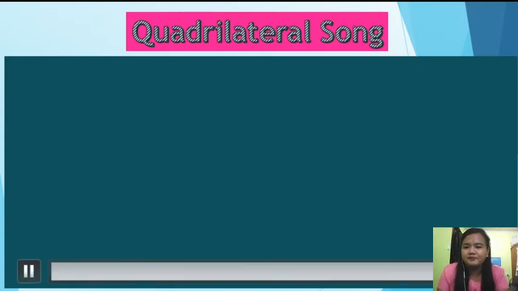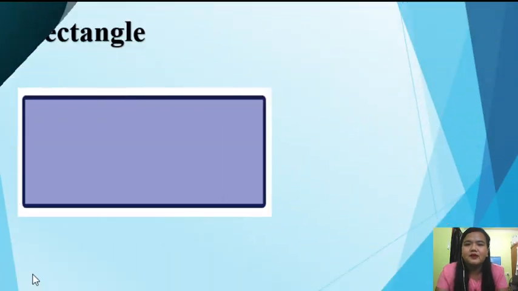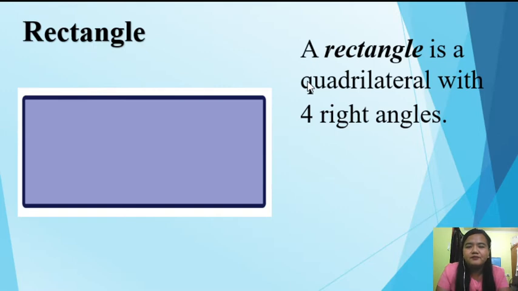Okay. Ayan. So, next. Okay, so let us proceed to our first type of quadrilateral. So, our first type of quadrilateral is the rectangle. So, this rectangle is a quadrilateral with four right angles. So, when we say four right angles, yan. So, these are the four right angles of a quadrilateral.